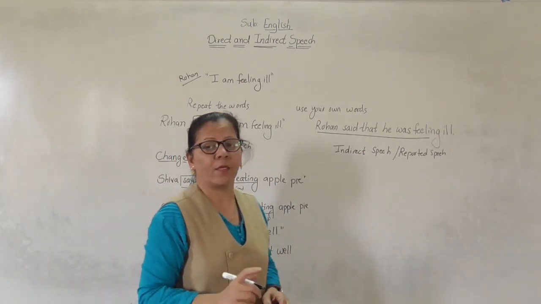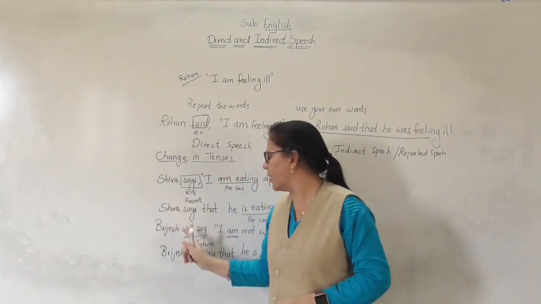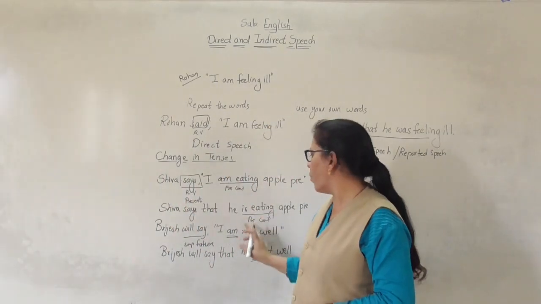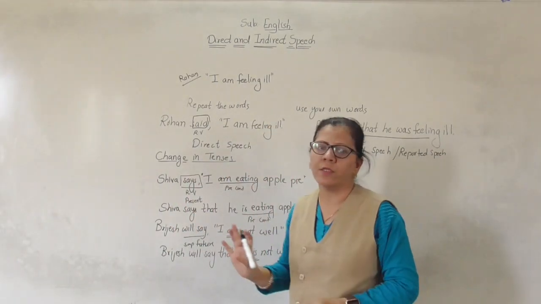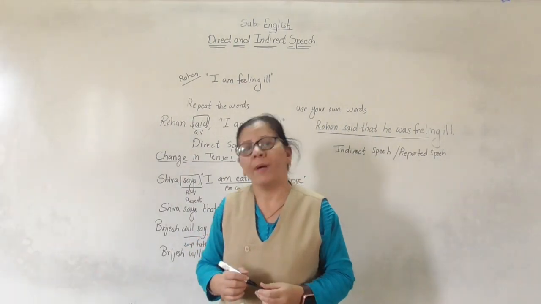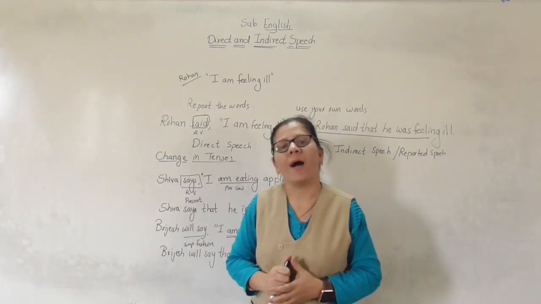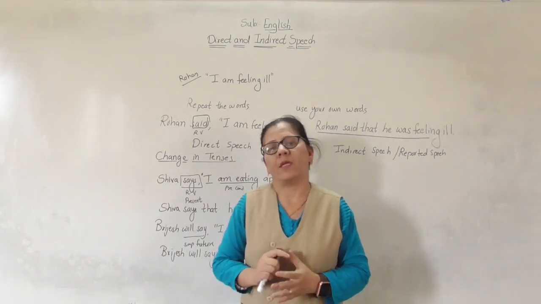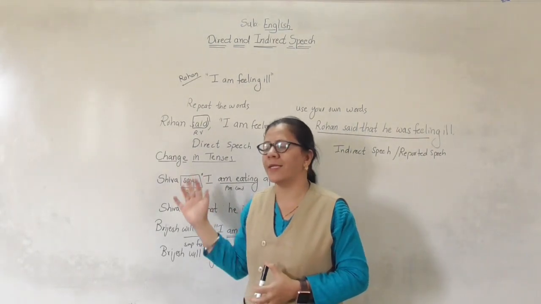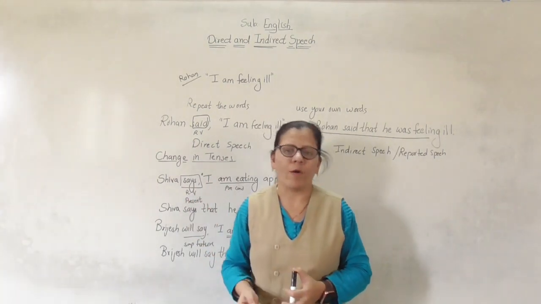So when the reporting verb is either in simple present or in simple future, then the verb in reported speech will not change. The tense will remain the same. But if the reporting verb is in past tense, then the tenses in reported speech will change accordingly.